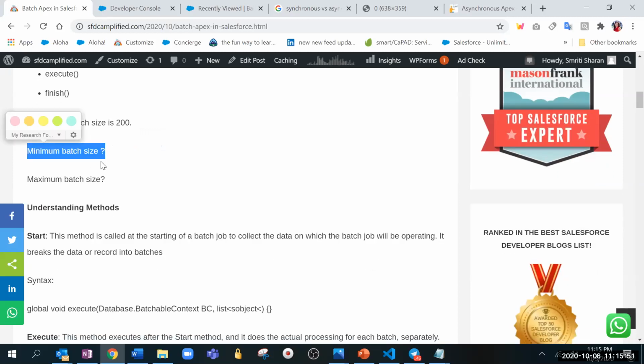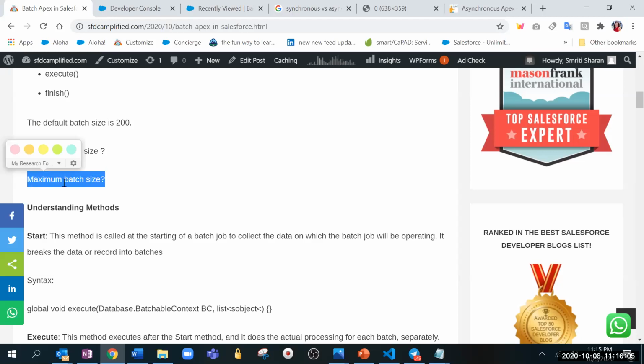What is the minimum batch size? Can someone tell me? 1. Minimum batch size is 1, and I didn't put it because I wanted to ask you all. And what is the maximum batch size? 2000. Correct. So this is an interview question.